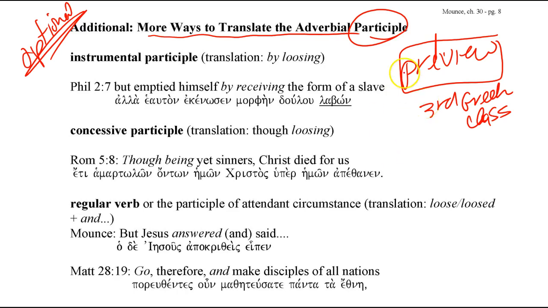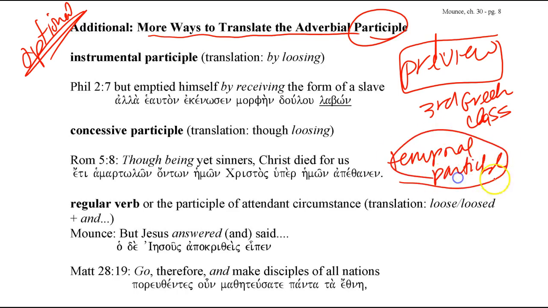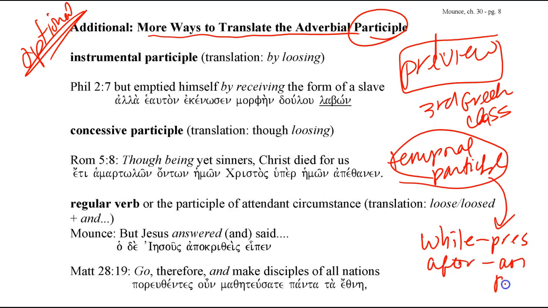So far, you've only learned a couple of ways to translate the participle. Mostly, it's been a temporal participle that you've translated. So you've been translating the participle adverbially as "while" if it's present tense, and "after" if it's an aorist or perfect tense participle. So you've done translations "while" and "after." But sometimes, depending on the context, a temporal translation is not the best way to translate the participle.